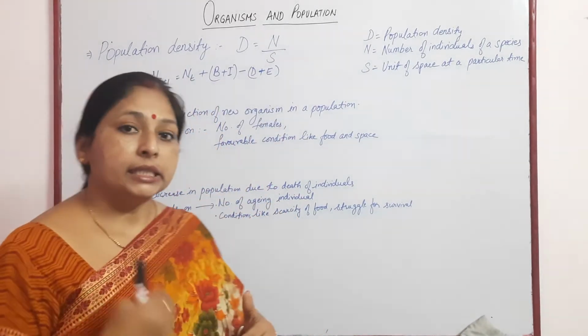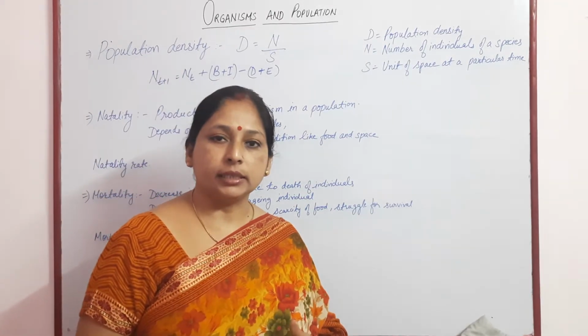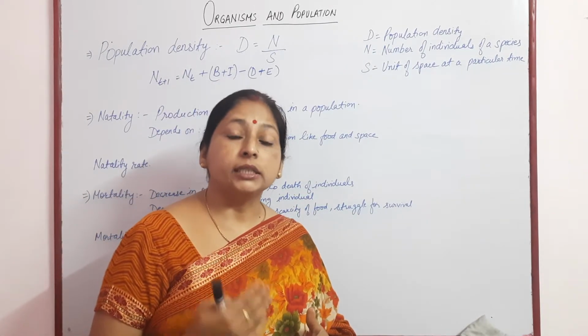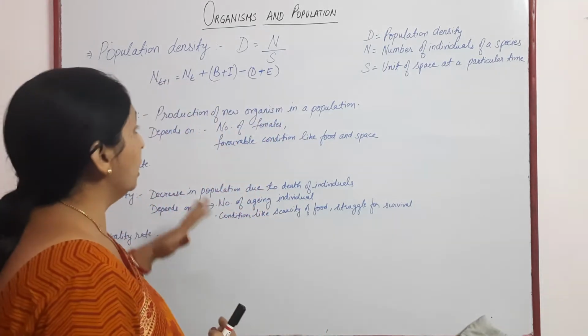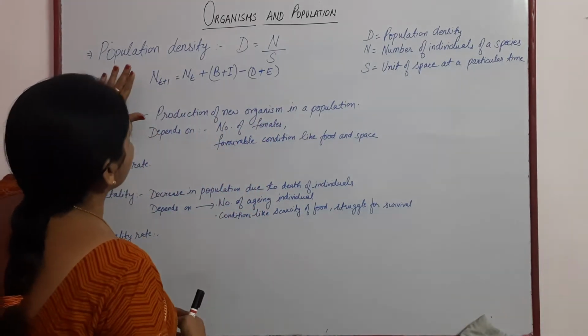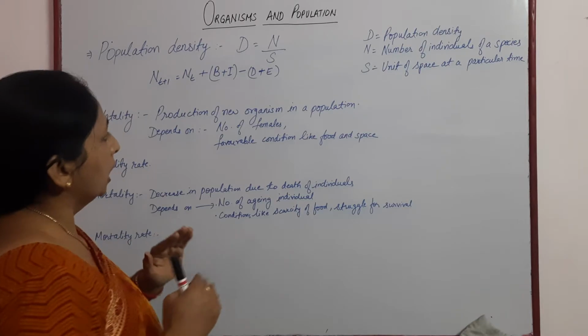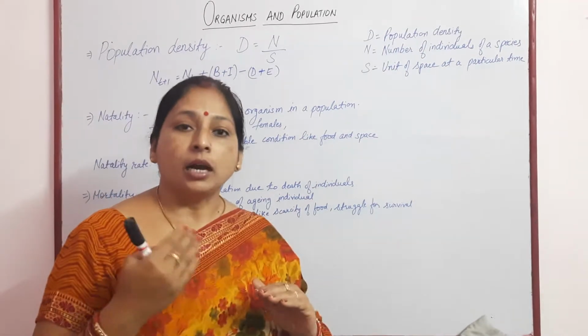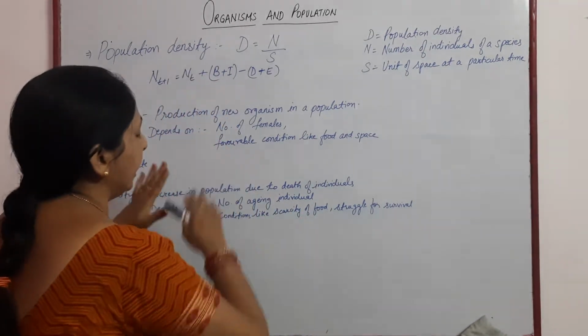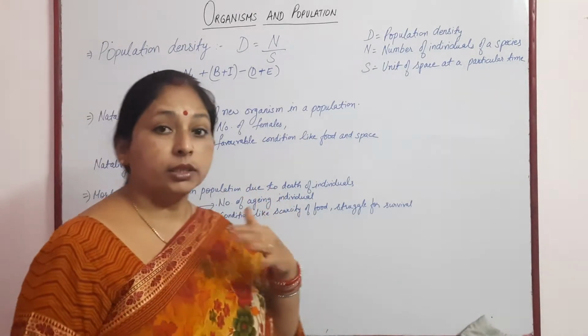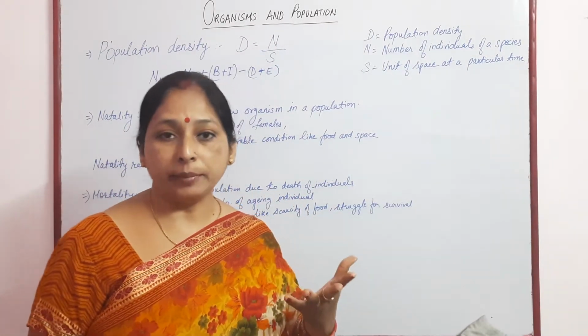Now, how do we calculate the increase in population density? For that calculation we use a formula, which I'll describe after explaining terms like immigration and emigration.